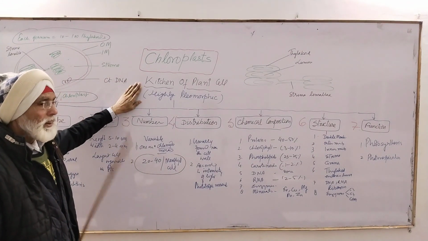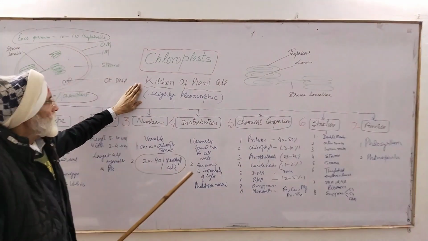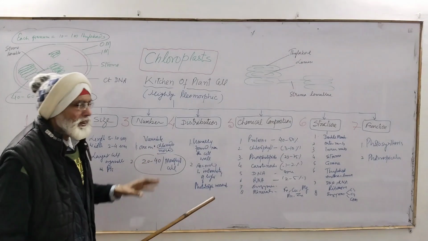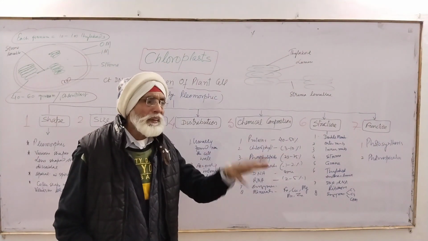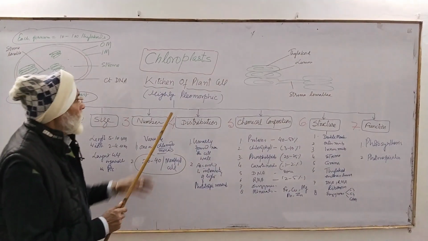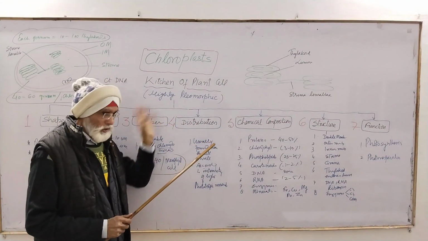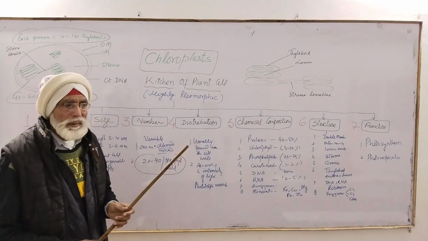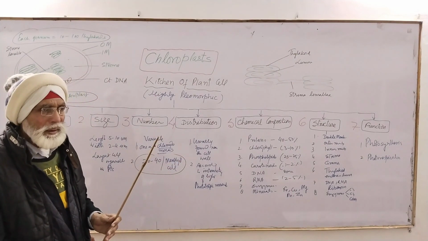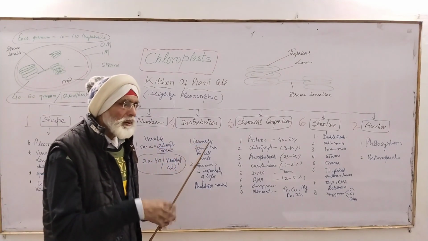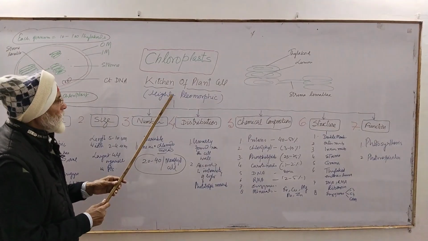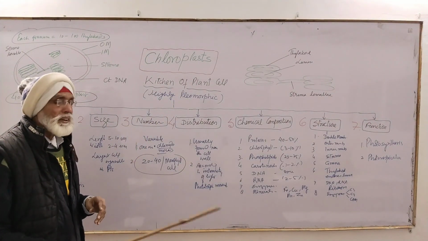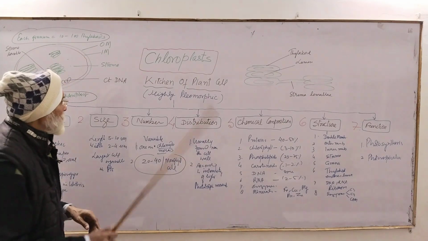सारी दुनिया जो है इसी के ऊपर डिपेंड है. So that is why they are also called kitchen of the plant cell, because they manufacture food, organic food for the entire living world. Okay. Now, highly pleomorphic, another question. Highly pleomorphic, they change their shape, ठीक, in a same cell according to their function. ठीक है, that is why they are called pleomorphic, as it was in case of mitochondria.